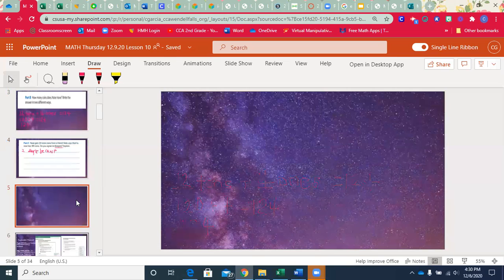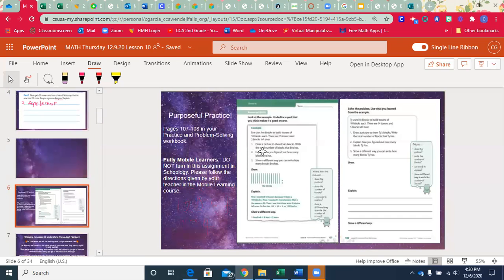So your purposeful practice today is pages 107, 108 in your practice and problem solving workbook. And you're going to be doing exactly what we just did. The first page is an example of every single step with little hints over here to the side. And then the second page, they're giving you another problem and you are going to solve it exactly like this example. Okay, so they've given you an example to follow.